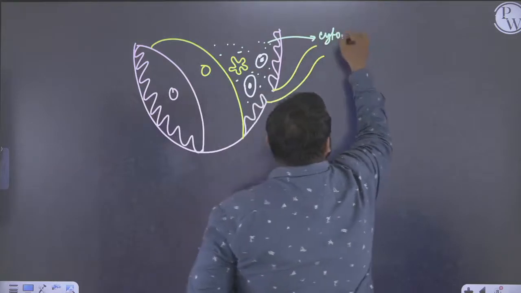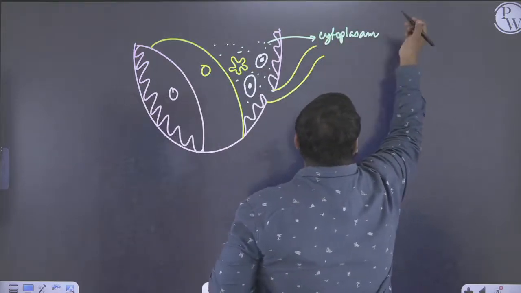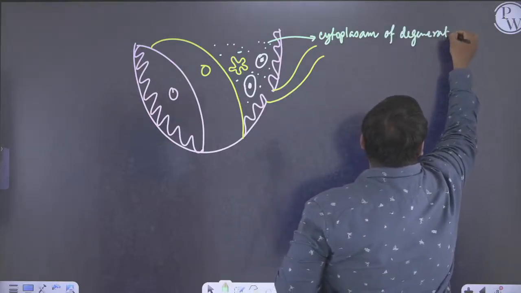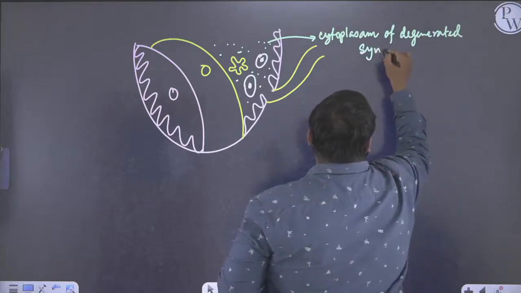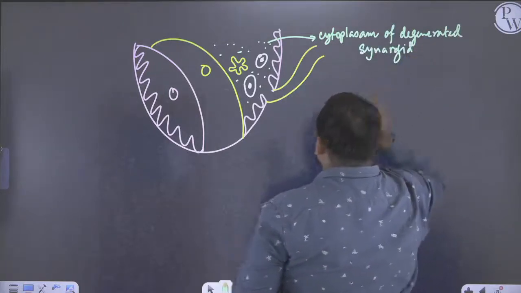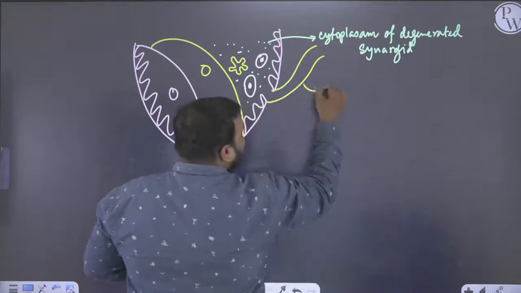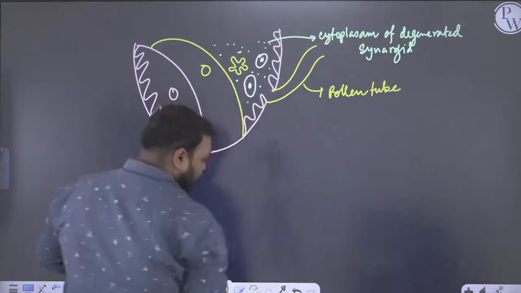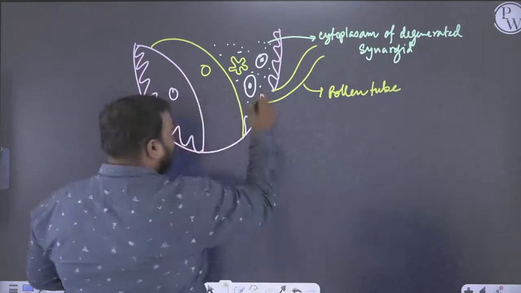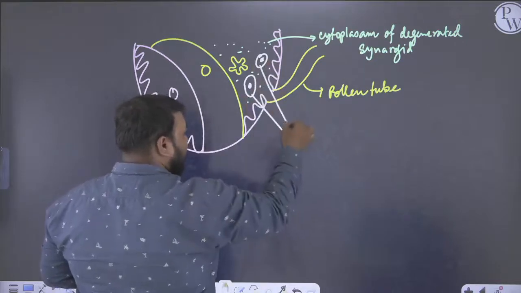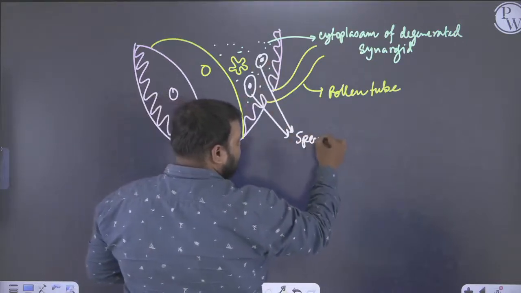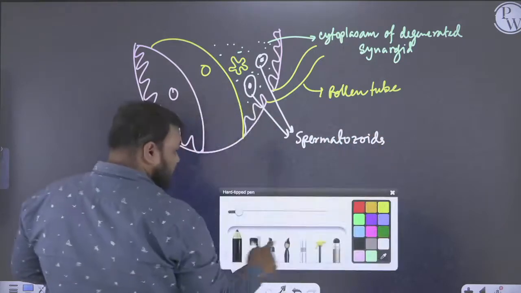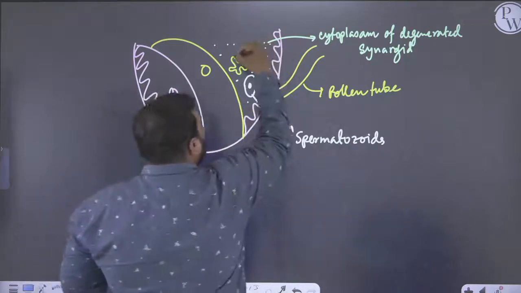Please label it. So we see that this is the cytoplasm of the degenerated synergid, this is your pollen tube. Okay, these are your spermatozoids, which are your non-motile male gametes, and as you see this is your tube nucleus.